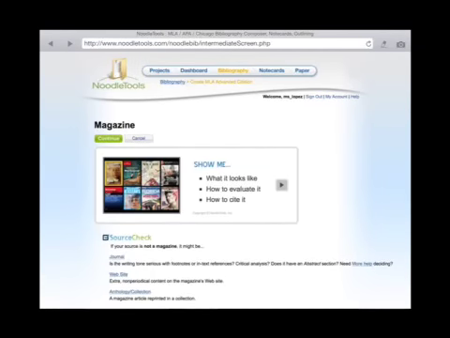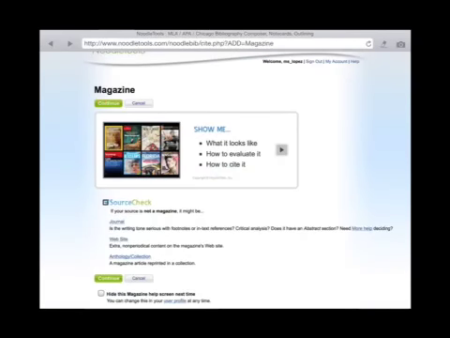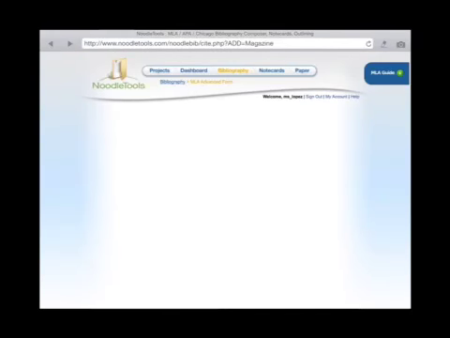Noodle Tools is going to do a source check to make sure that you do indeed have a magazine, and you want to select Continue. Once you have selected Continue, you're going to have the correct form to go ahead and put in your information.